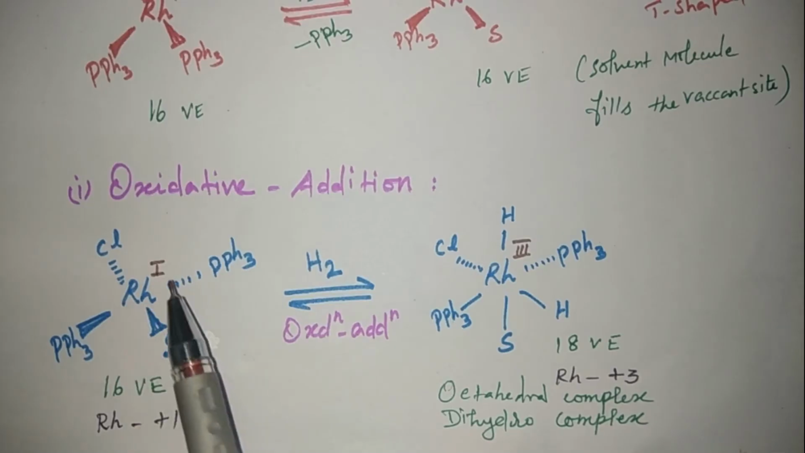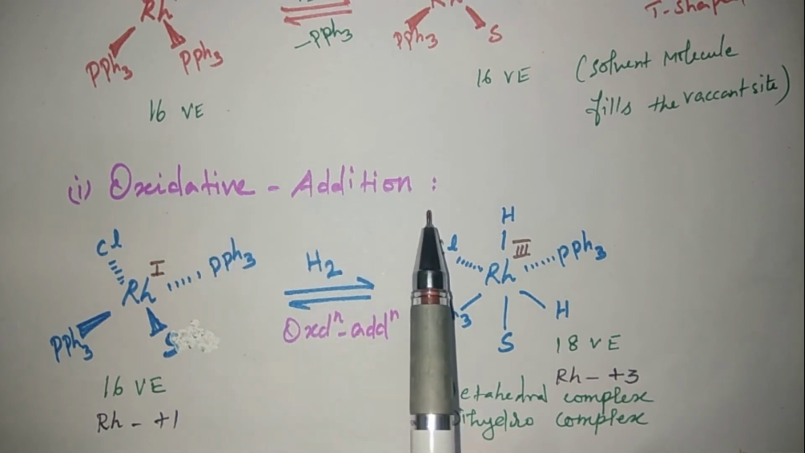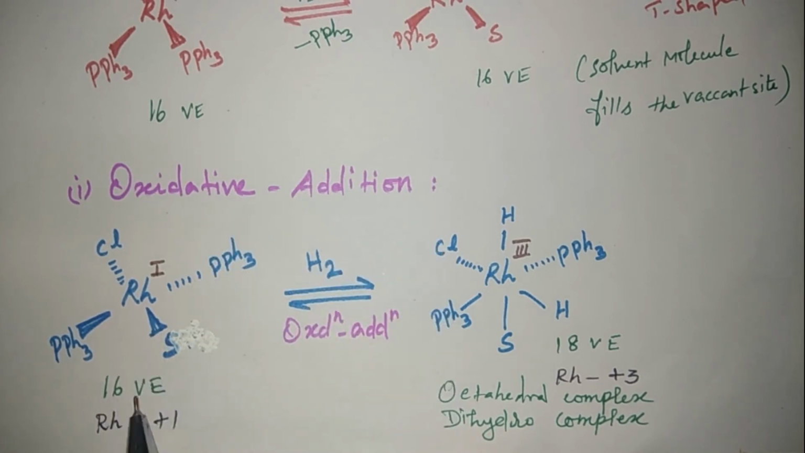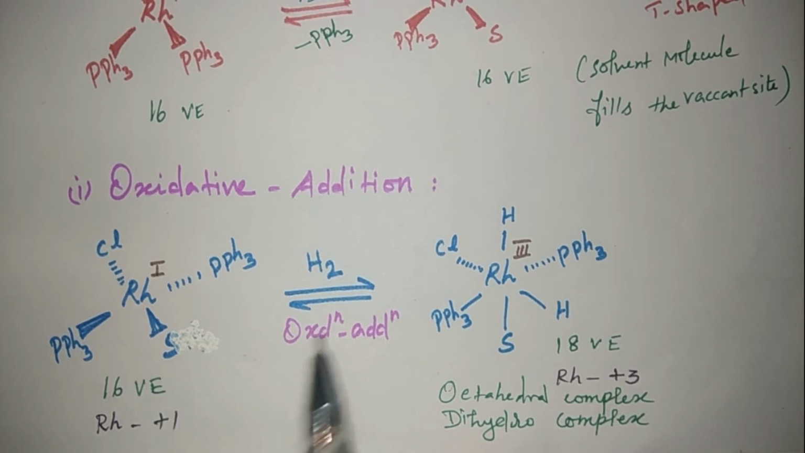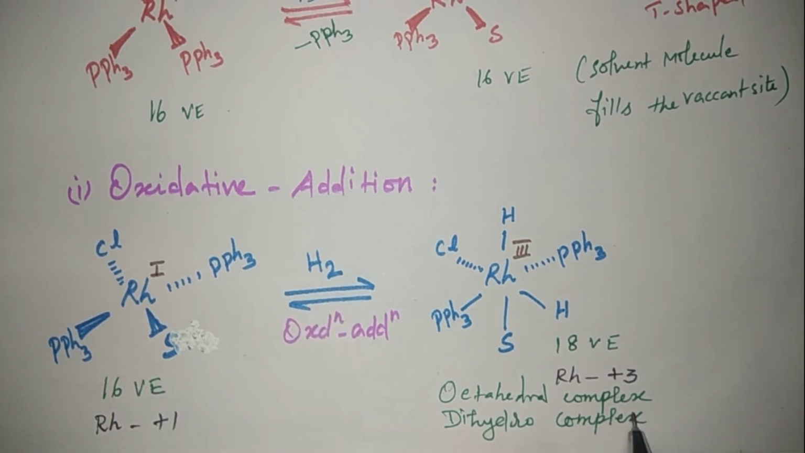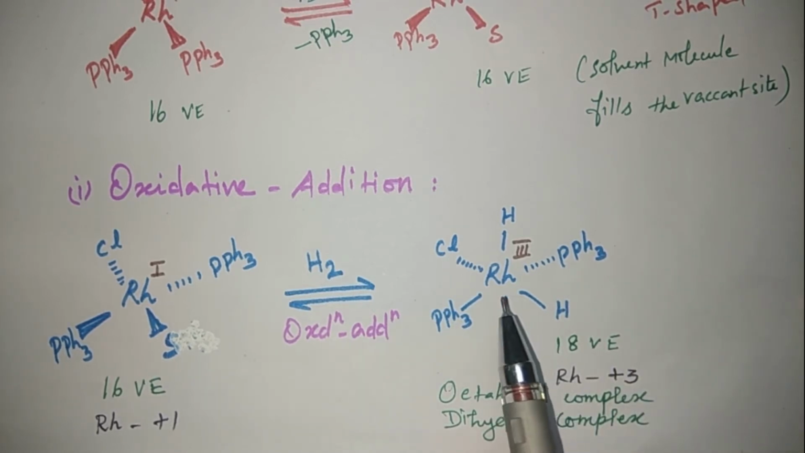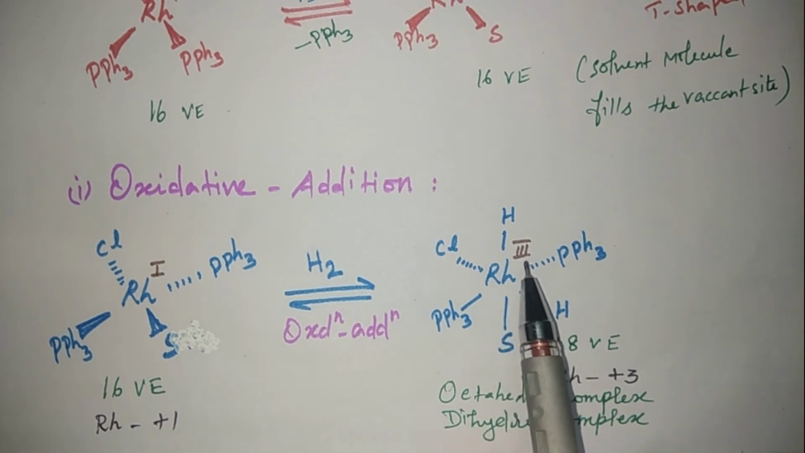Next, the first step is the oxidative addition. This complex has 16 valence electrons. The oxidation state of rhodium is +1. The catalyst activates the molecular dihydrogen by oxidative addition to give an 18 valence electron dihydro complex. In this step, oxidative addition takes place with hydrogen. It gives an octahedral complex, an 18 valence electron dihydro complex. The oxidation state of rhodium is +3.